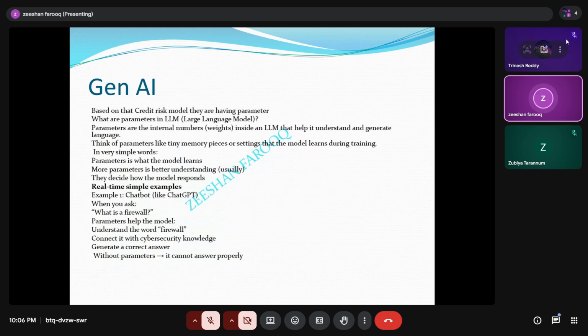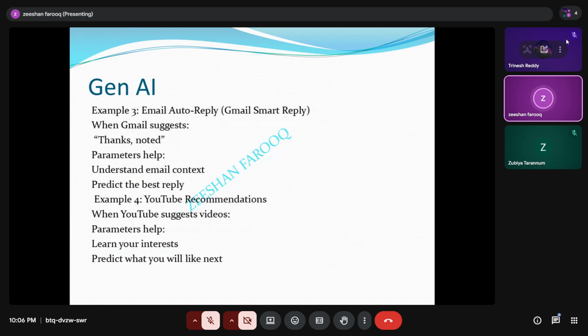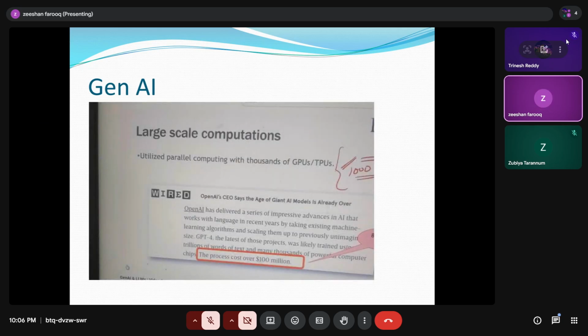Like the example of the normal credit card risk model we saw, a small one. Suppose I ask what a firewall is, it will understand that we are asking a question about cyber security. If we ask it to translate, please convert from Hindi to English, or English to Hindi, it will translate. So Gen AI will perform multiple activities.